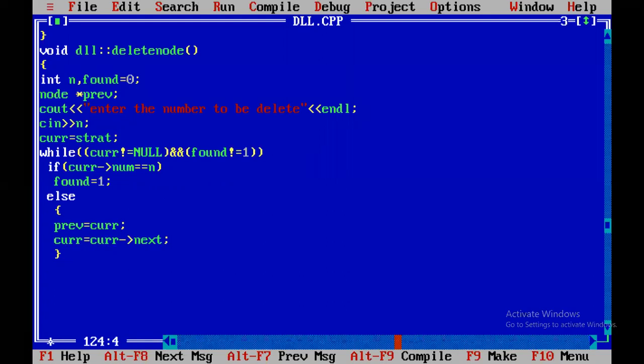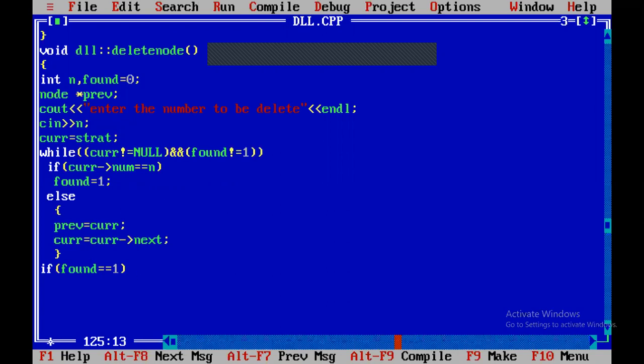Once the search is done, if found equal to 1, it indicates the number is in the list. Found is either 1 or 0.